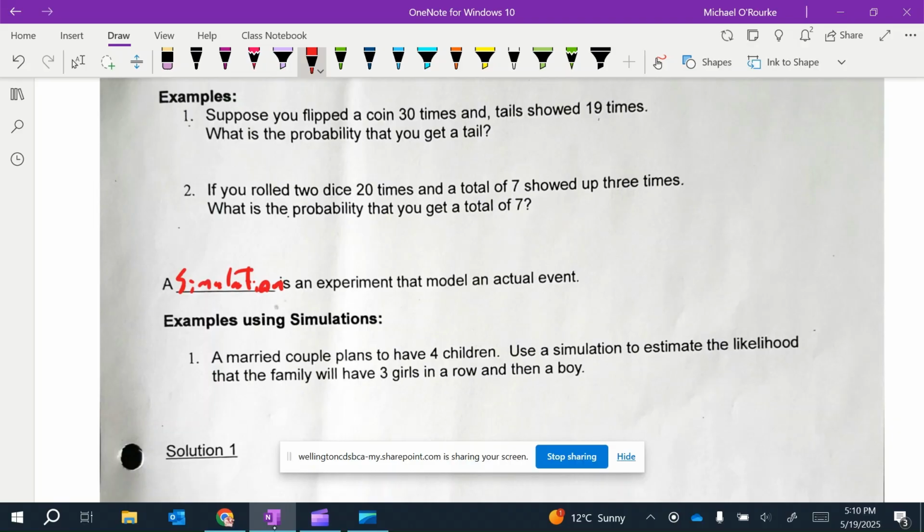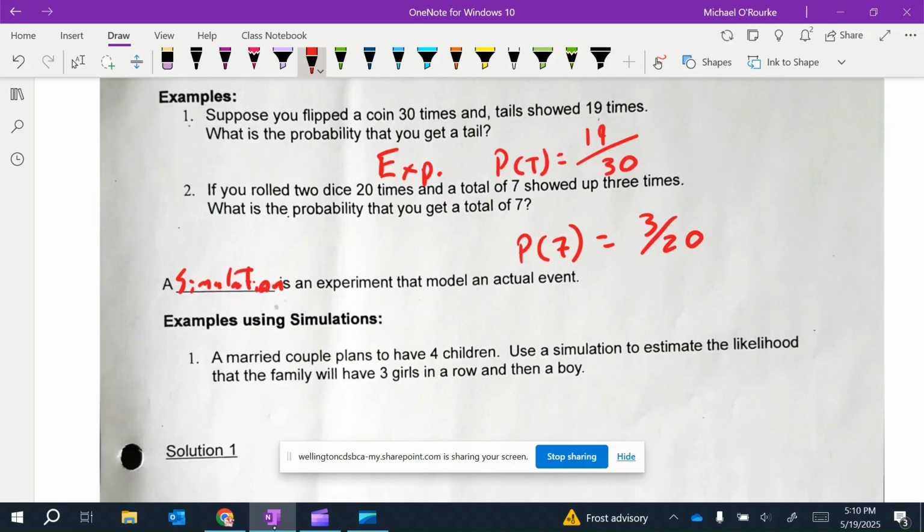So let's look here. Suppose you flip a coin 30 times and tails shows up 19 times. What's the probability of getting a tails? Well, first, this would be experimental probability because we actually flipped a coin. And we got tails 19 times out of 30. So the probability of getting tails would be 19 over 30. Okay? If you rolled 2 dice 20 times and a total of 7 showed up 3 times, what's the probability of getting a 7? So the probability of getting a 7 would be 3 over 20. And this is also experimental.